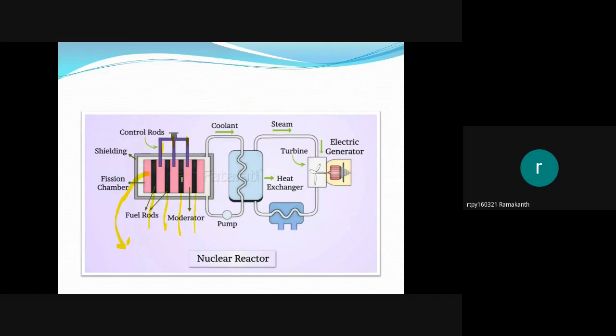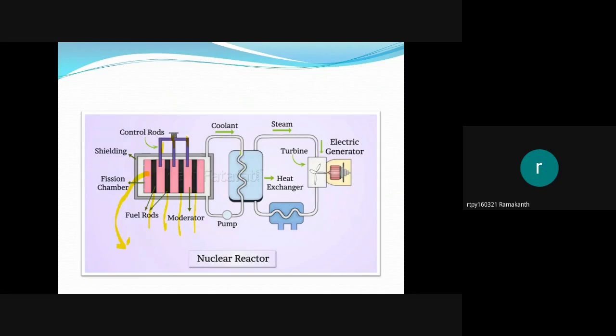Here a large amount of energy is released. Why? Because during a fission reaction, 200 mega electron volts of energy will be released. This will be absorbed by the surrounding water, so this water gets heated and would convert into vapor. That is why we have to pump cool water at very high pressures. When you pump the water at very high pressure, the water evaporates only at very high temperatures. That is why this water still comes out in the liquid state.